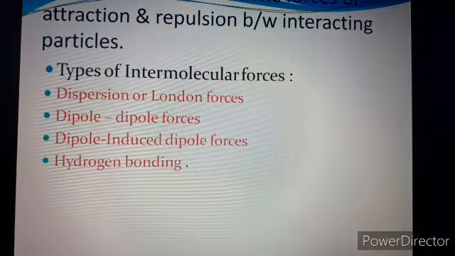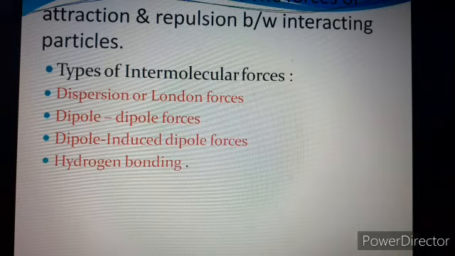So let us start the important factors of this chapter. First one is intermolecular force of attraction. These are the forces of attraction or repulsion between the interacting particles, atoms or molecules. The molecules we have in a particular state attract each other, come close to each other, or repel each other. So the forces of attraction or repulsion between the particles are called intermolecular forces. Inter means between two different molecules or atoms or particles.